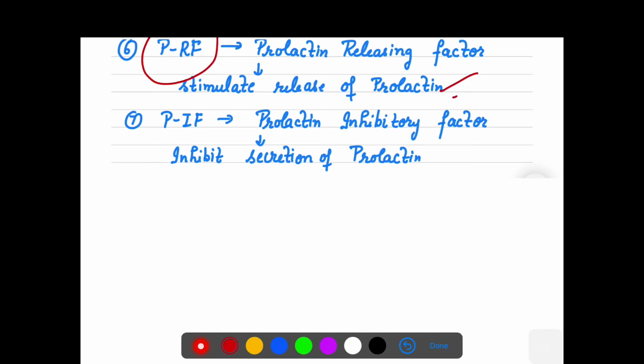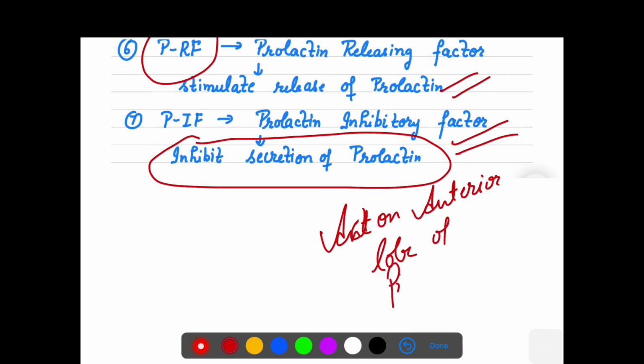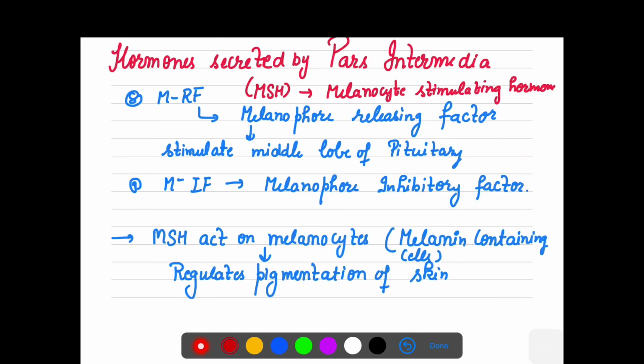If it is releasing, it will stimulate the release of prolactin. If it is inhibitory, it will inhibit the secretion of prolactin, but they will act on the anterior lobe of the pituitary. They are all anterior lobe of pituitary hormones.